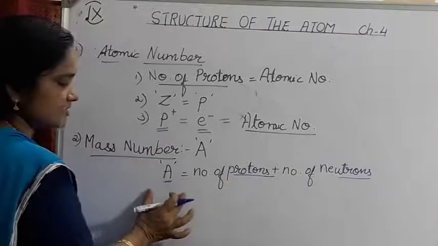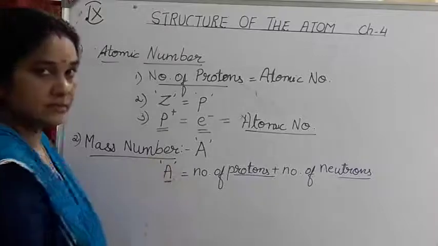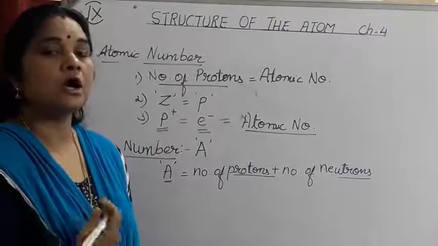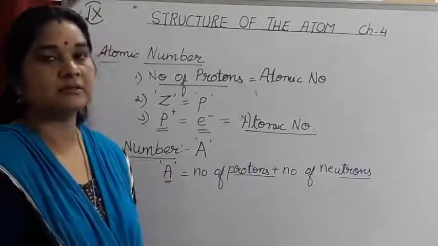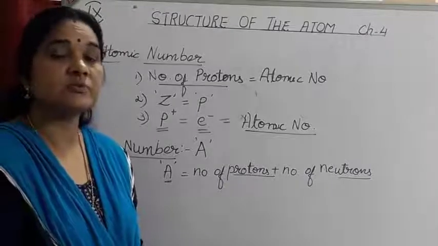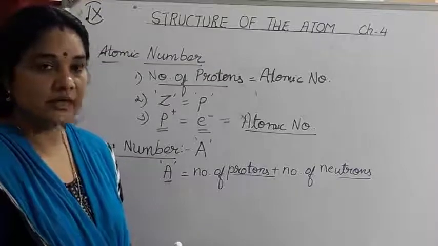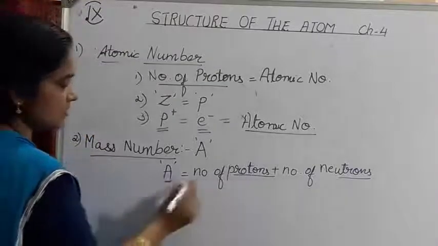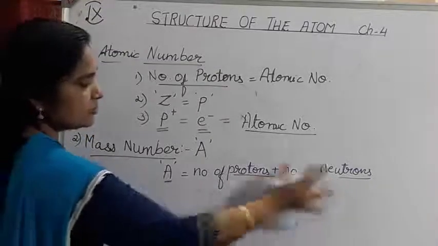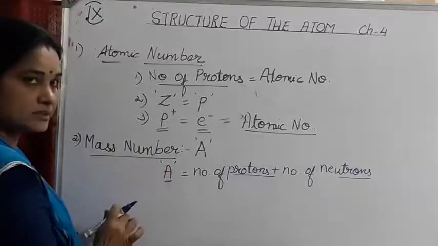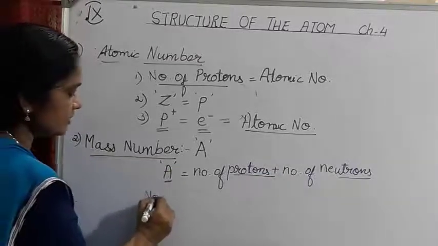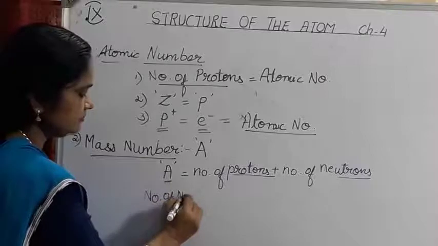Now from this we can easily find out, if the mass number is given, how many protons are present in the nucleus of an atom, as well as how many neutrons are present in the nucleus of an atom. From this equation, suppose you want to find out how many neutrons there are if the mass number is given, you can find out the number of neutrons.